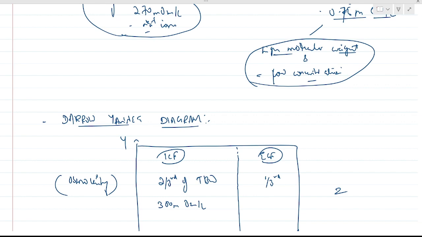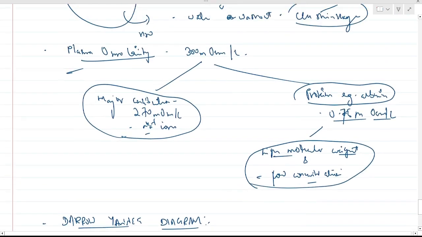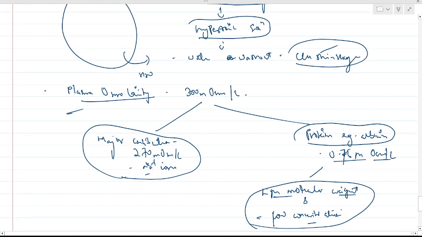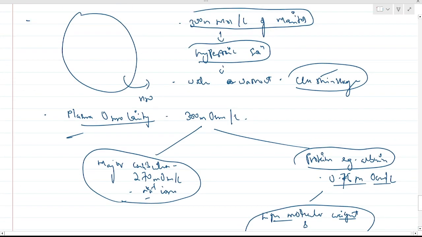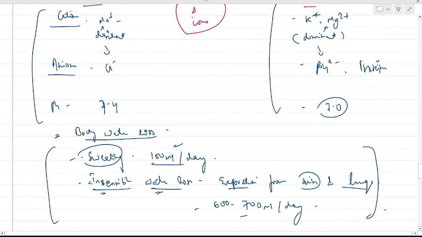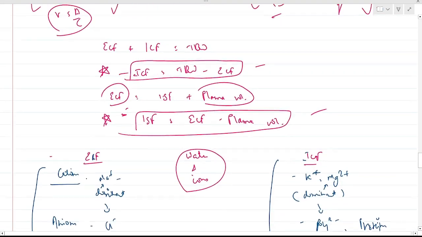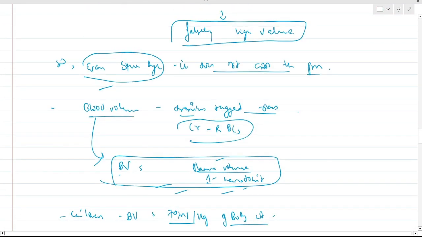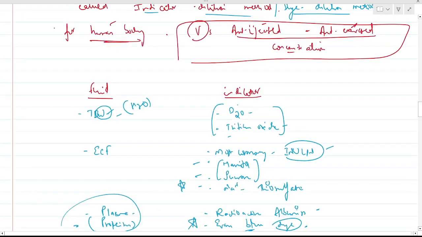So this is all about the body fluids. A very important but short discussion. The values you need to remember are important. A lot of MCQs are asked in exams, both university and entrance. Please revise them.